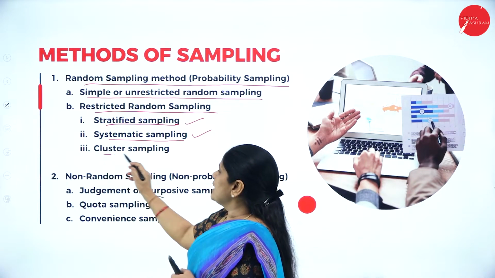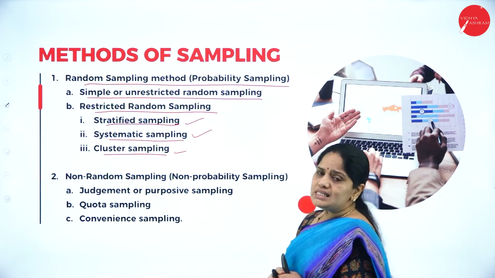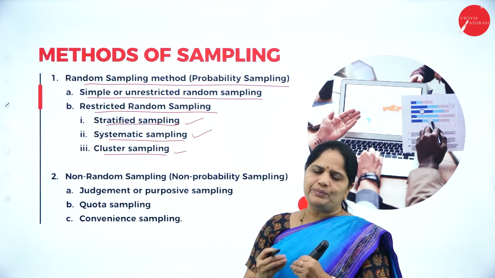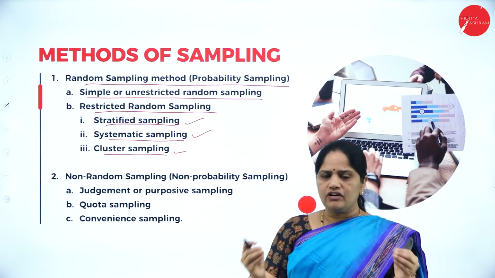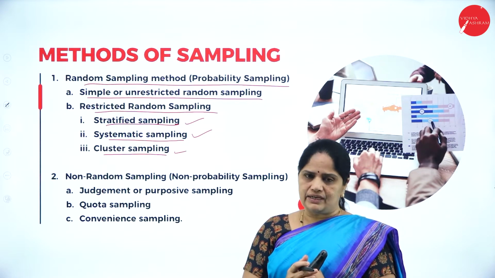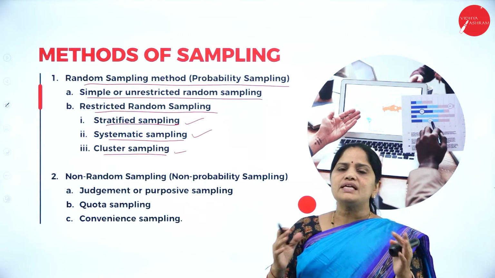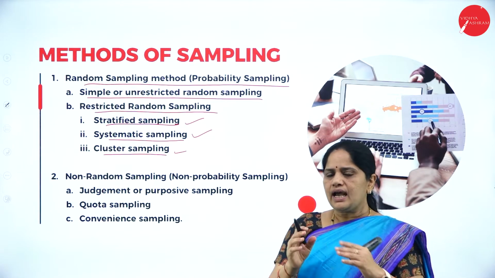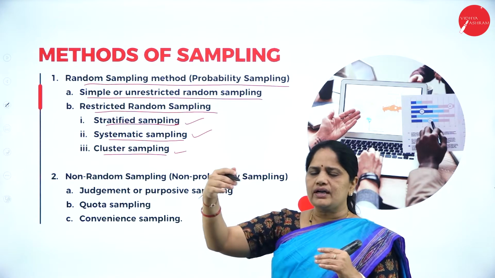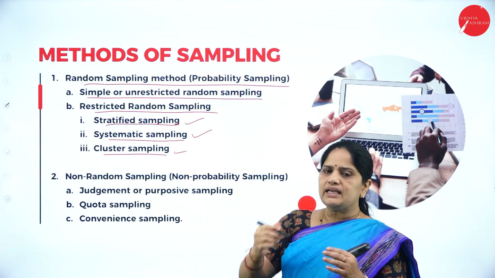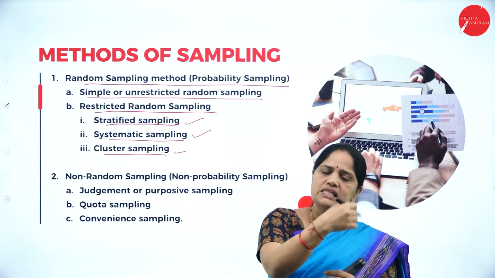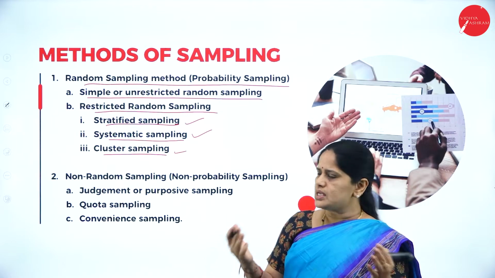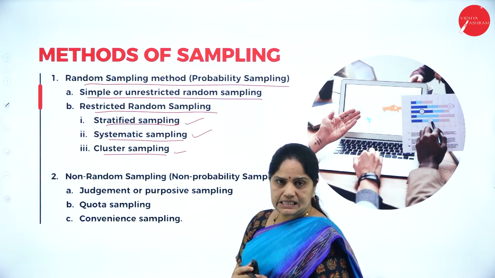Then the next one is the cluster sampling. What is this cluster sampling? Suppose I am the enumerator. I have 3 of my friends from whom I collect the information, and I collect references from them. Each one of my 3 friends will give 3 references, and in this way the network goes on. Out of the 3 references, again I collect references from the next 3. In this way, my cluster sampling grows. This is what we mean by cluster sampling.